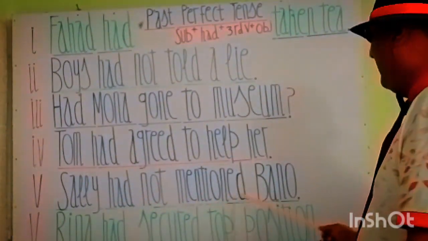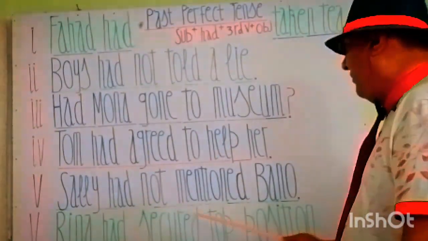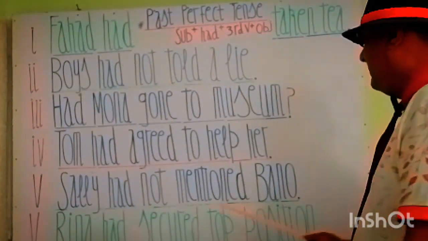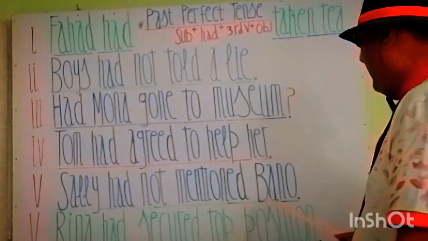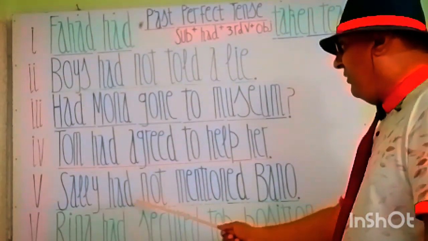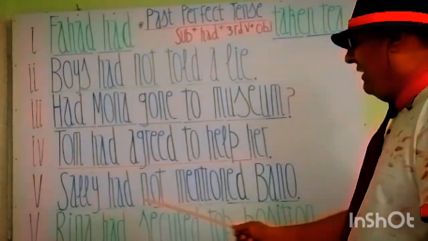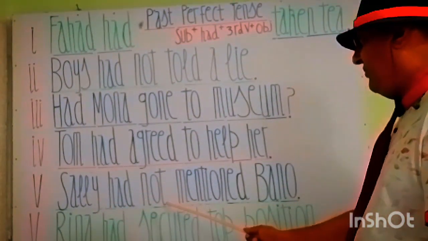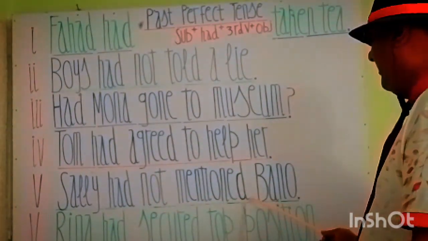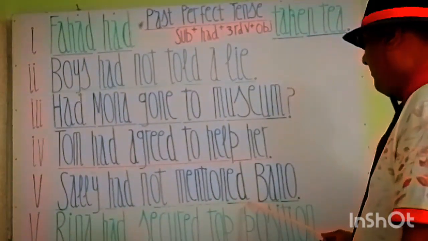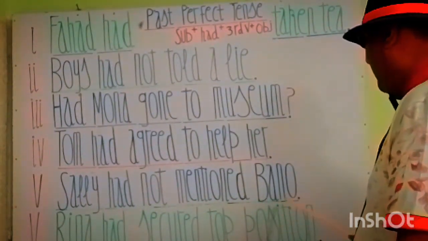Sally ने बानु का जिक्र नहीं किया था। Sally is the subject, had is a helping verb, not is for negative sense, mentioned is the principal verb third form, and Banu is an object.